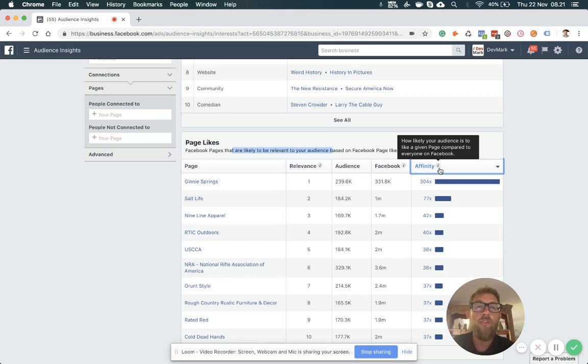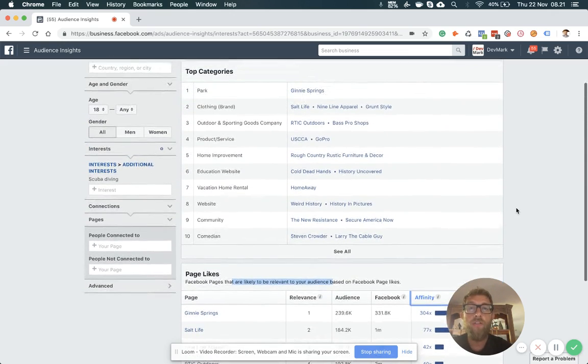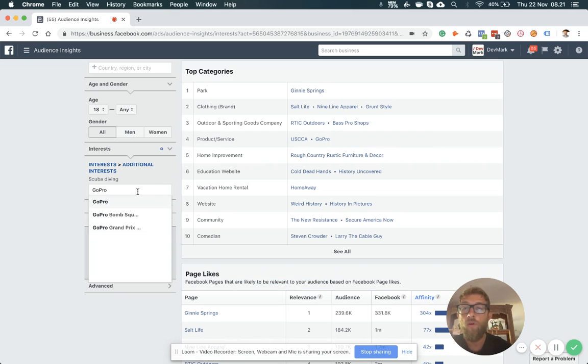And affinity is how likely your audience is to like a given page compared with everyone on Facebook. So in order to test my audience, because everything in marketing is about A/B testing, I would create different audiences. I would write down on a notepad, for example, if it's scuba diving, I would probably also add GoPro.